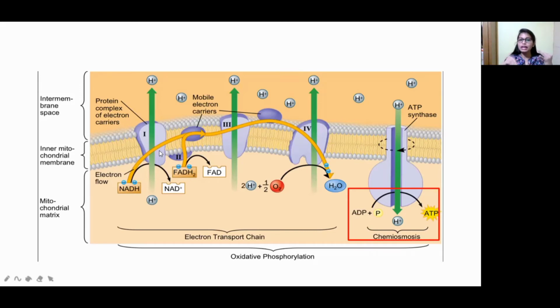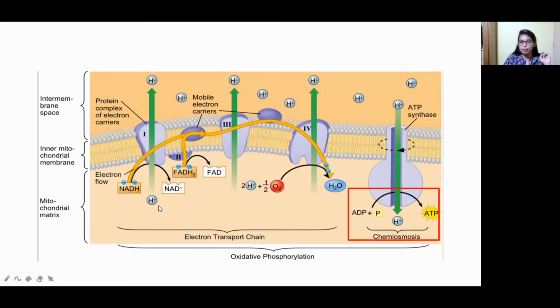So the ATP, NADH, and FADH2 produced in both these cycles will end up with the ETC. See here, this NADH and FADH2 are taken from the previous cycles, that is glycolysis and the Krebs cycle. This ETC contains five complexes: complex 1, complex 2, complex 3, complex 4, and the last one is the ATP synthase complex.